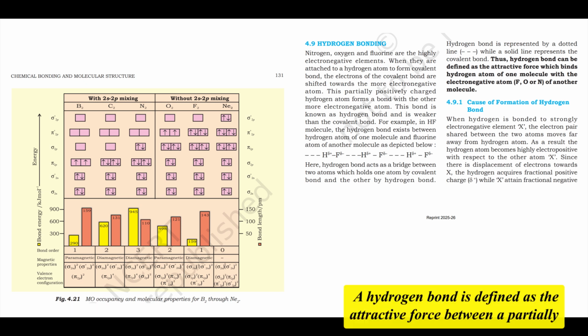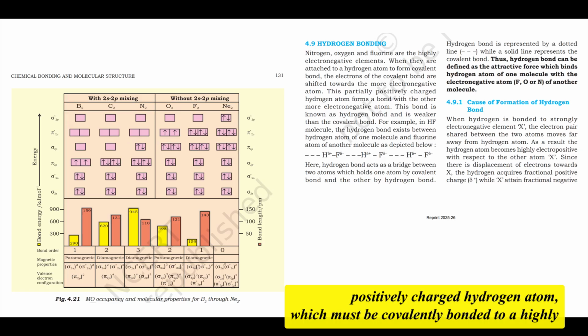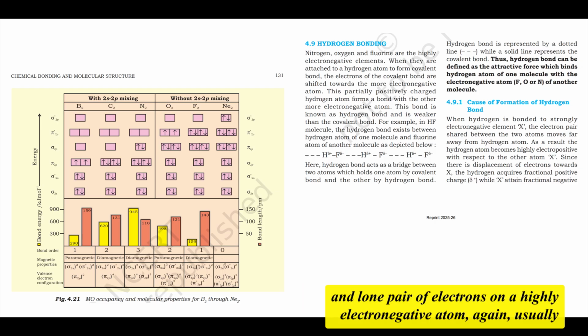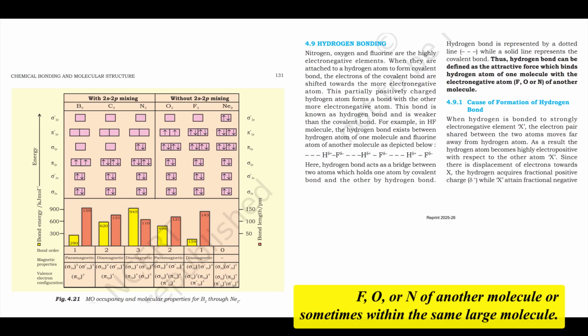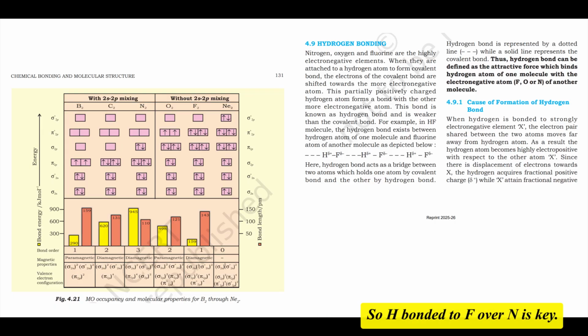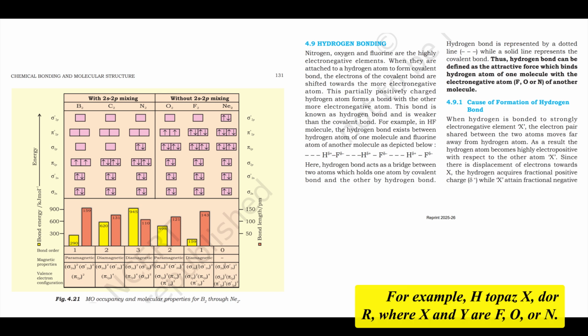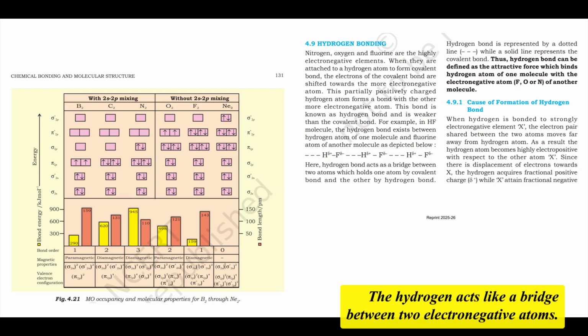How is it defined? A hydrogen bond is defined as the attractive force between a partially positively charged hydrogen atom, which must be covalently bonded to a highly electronegative atom like fluorine, F, oxygen, O, or nitrogen, N, in one molecule, and a lone pair of electrons on a highly electronegative atom, again usually F, O, or N, of another molecule, or sometimes within the same large molecule. So H bonded to F, O, or N is key. Yes, that's the prerequisite. It's usually represented by a dotted line to distinguish it from a full covalent bond, a solid line. For example, X–H···Y, where X and Y are F, O, or N, the hydrogen acts like a bridge between two electronegative atoms.